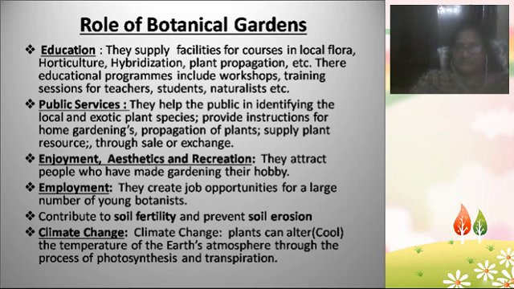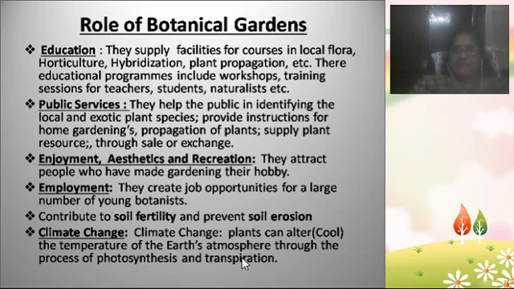Sometimes botanical gardens are also responsible for creating employment. They create jobs for maintaining and growing the gardens. For example, Kadiyam nurseries, where thousands of people work, are a very famous botanical garden and nurseries in the whole world. That type of nursery can create jobs for unemployed youth and young botanists. In that way also botanical gardens are very useful by creating employment.